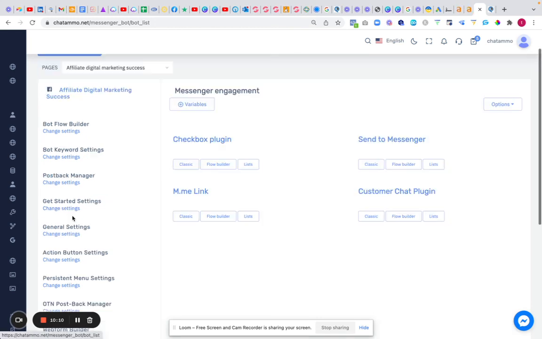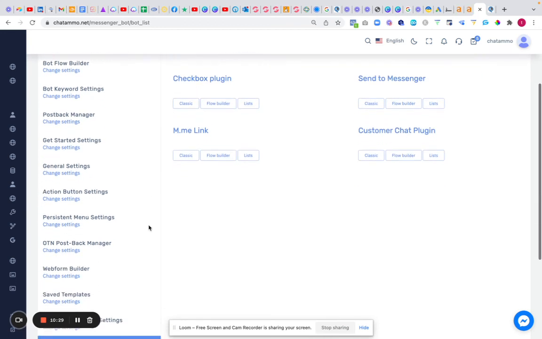Right, messenger engagement. These are the different ways I can get people into your chatbot. So we'll always use the flow builder because it's always a good thing. We've also got your campaign lists. You've got your classic builder as well. So you can link this into any sort of flow builder. So it's all quite simple.